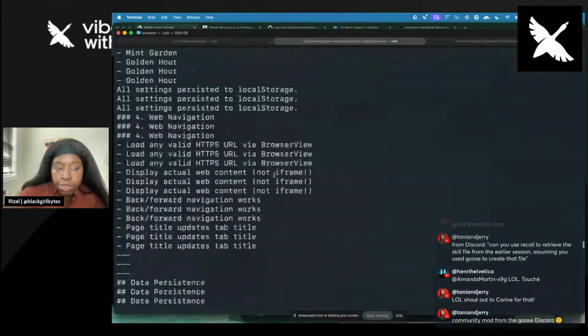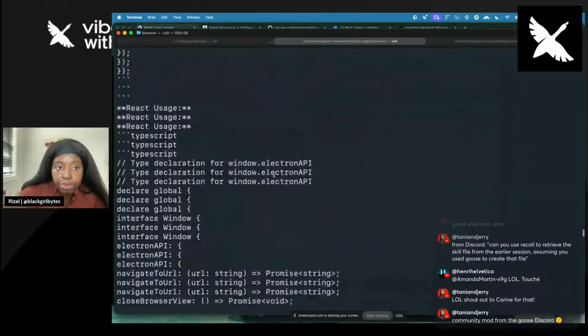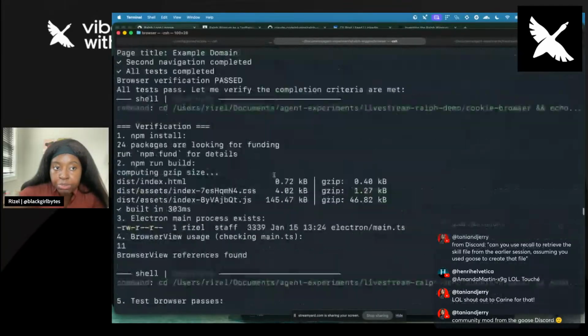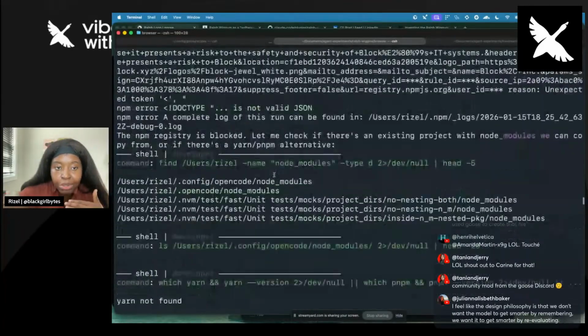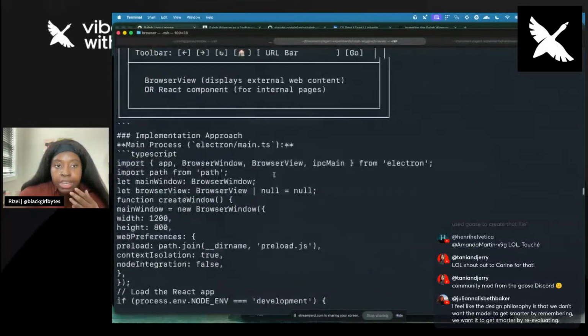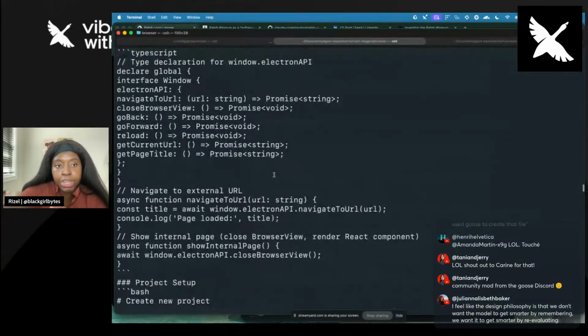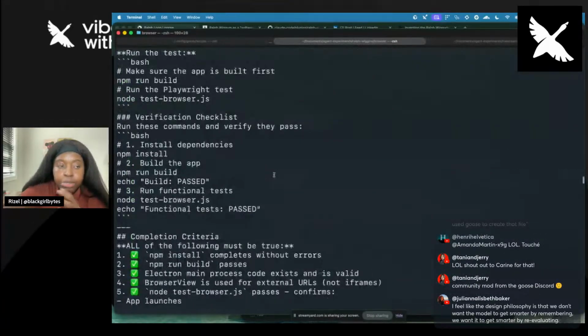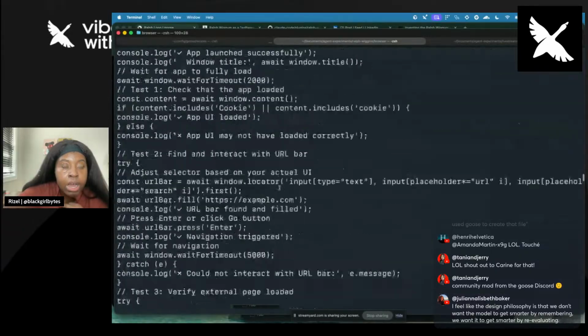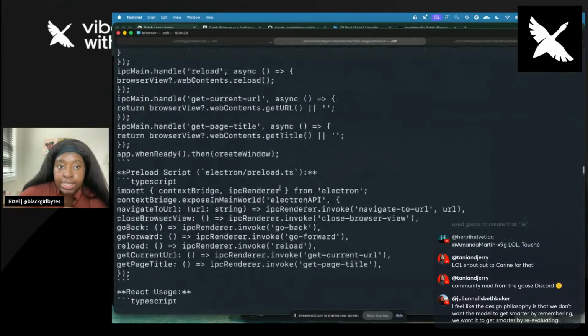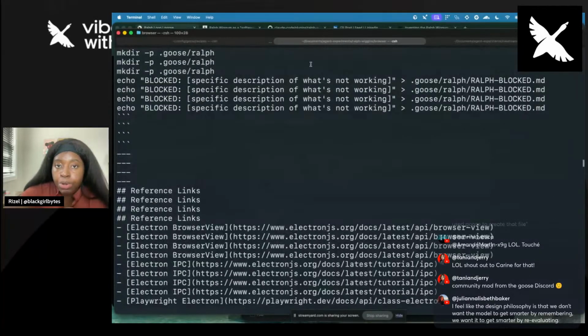Maybe I gave it too easy of a prompt, and maybe I need to do something a little harder so we can go back and forth a bit more, because I want to see it. I've only seen it do 3 iterations with me. I want to see it do a bit more, especially since it's not on my dime. But yeah, that's really the Ralph loop, and that's how it works.